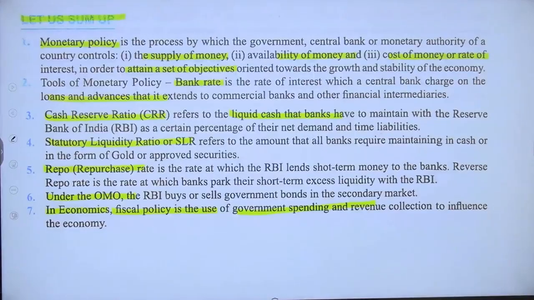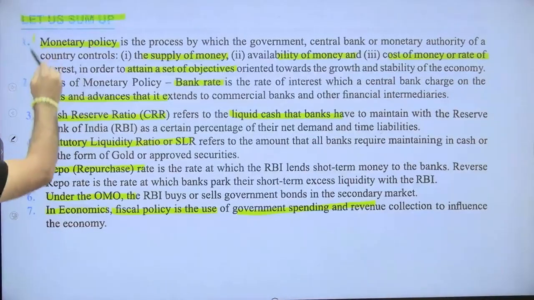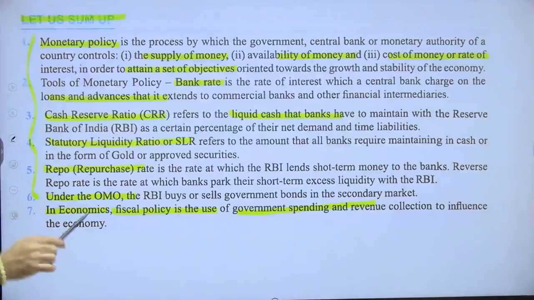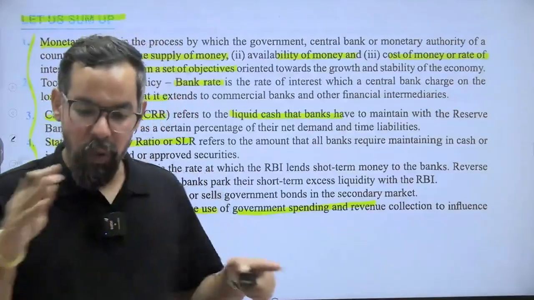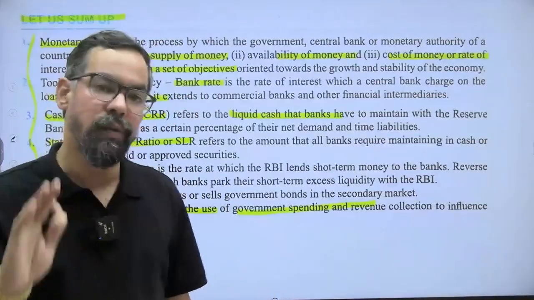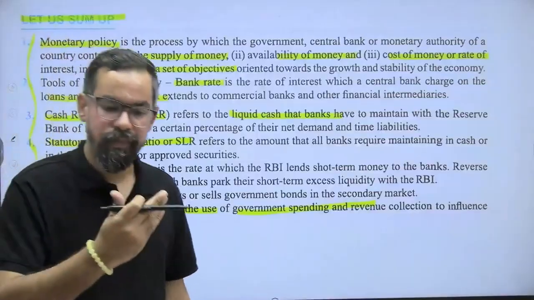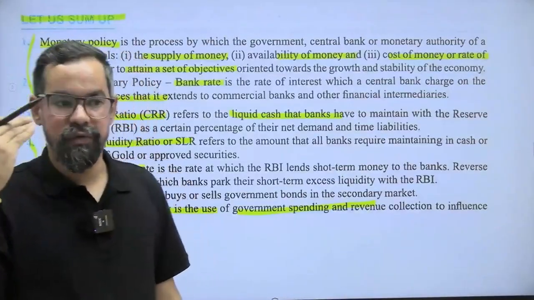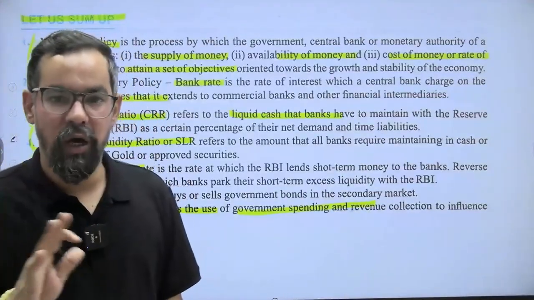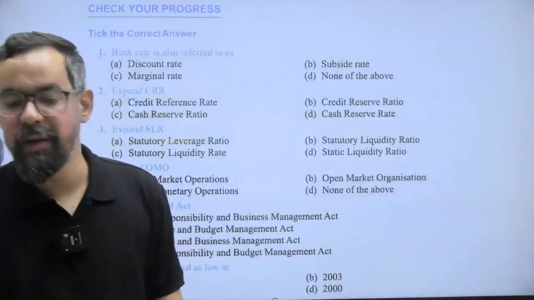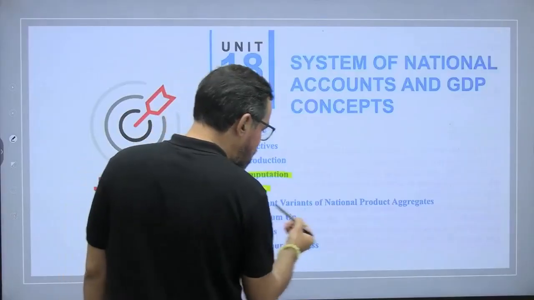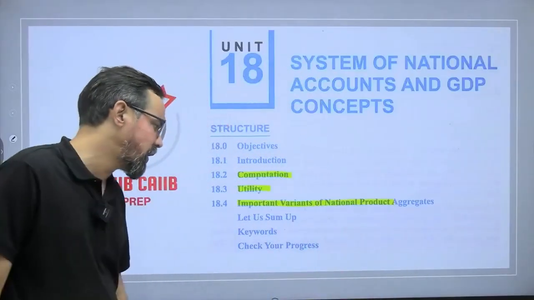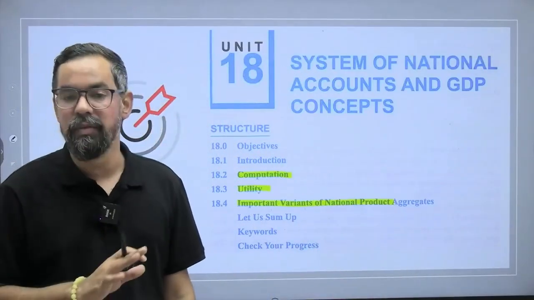So as you can see in this summary, there are 7 points, and 6 points are around monetary policy and only 1 point is around fiscal policy. Similarly, if you see the overall content, as I said, around 80% of the content belongs to monetary policy, and only around 20% on average belongs to fiscal policy, right? The computation, the utility, and the important variants of national product aggregates are generally part of this as well.